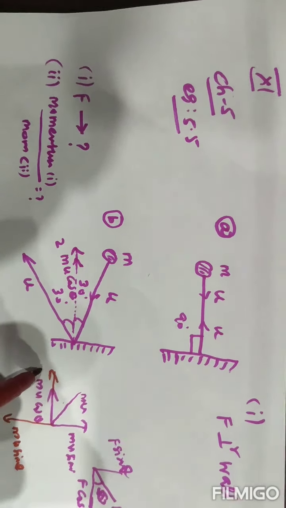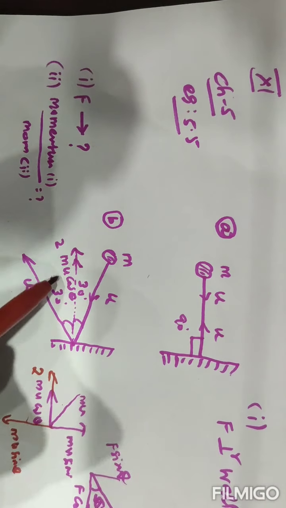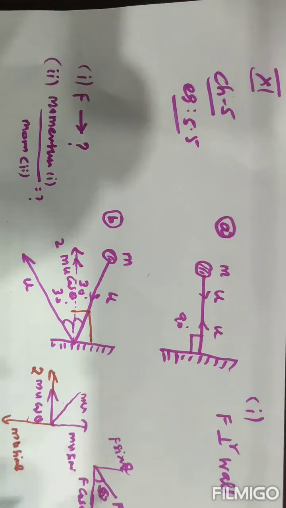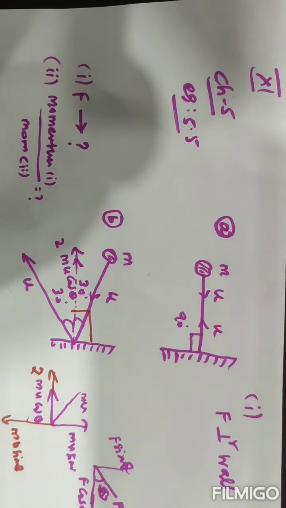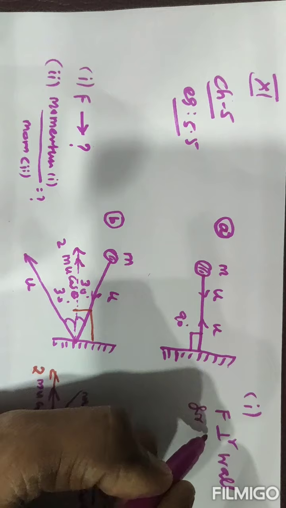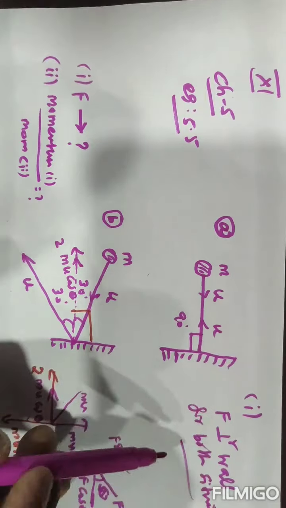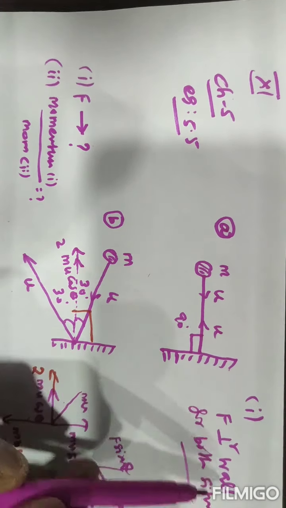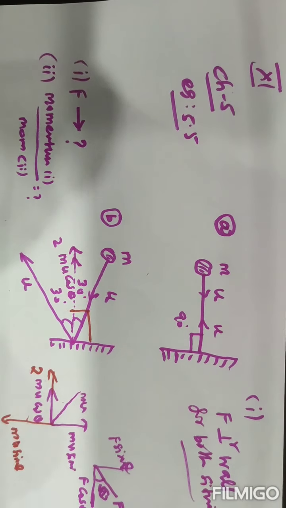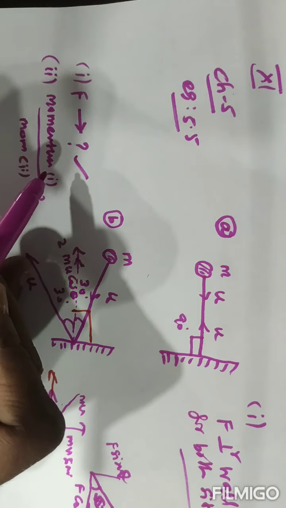Only the resultant 2 mu cos theta remains, which is perpendicular to the wall. So the answer to the first question is that the force is perpendicular to the wall for both situations. The first question is over.